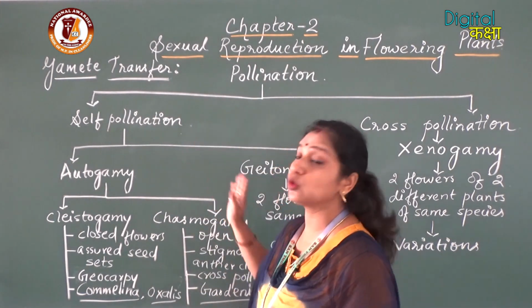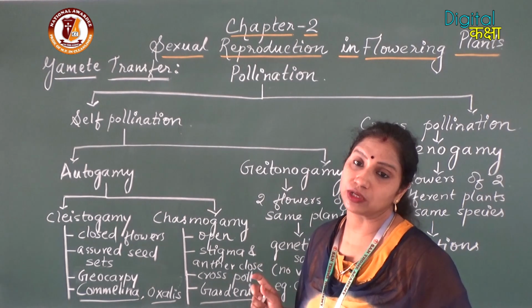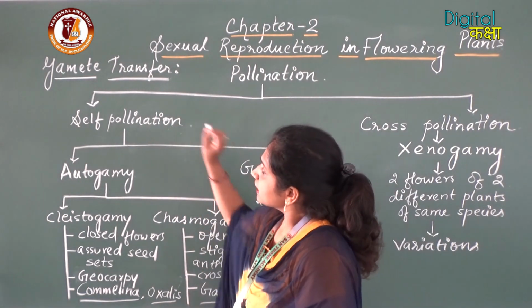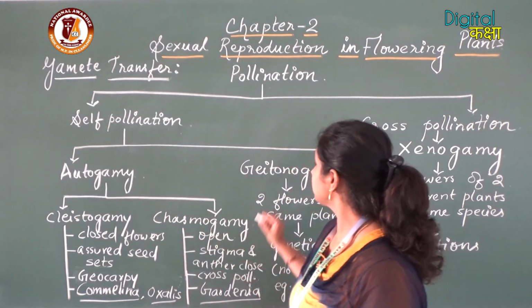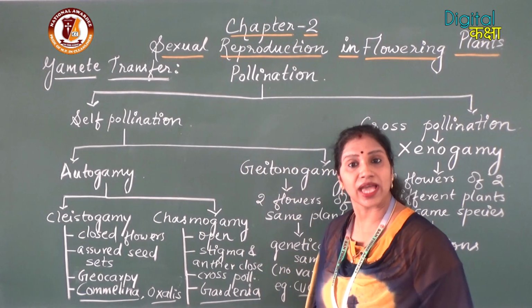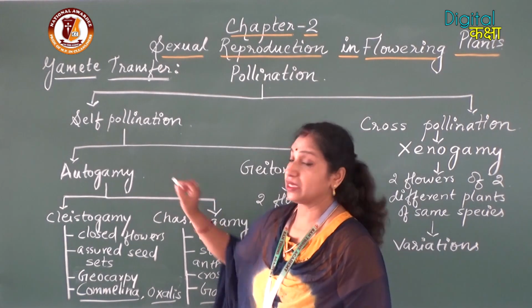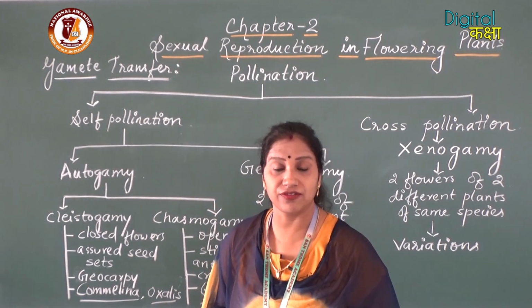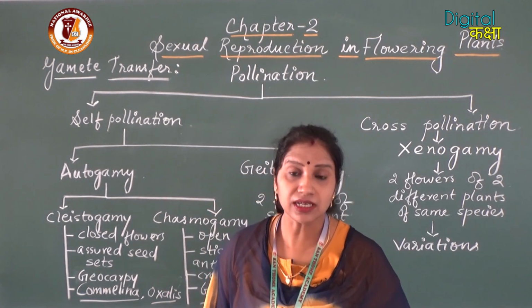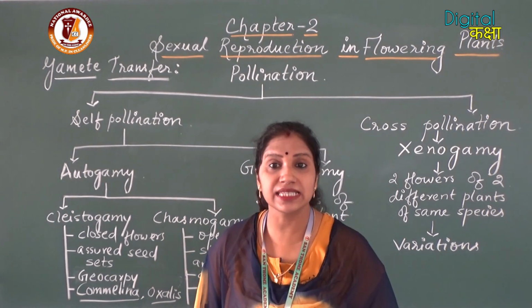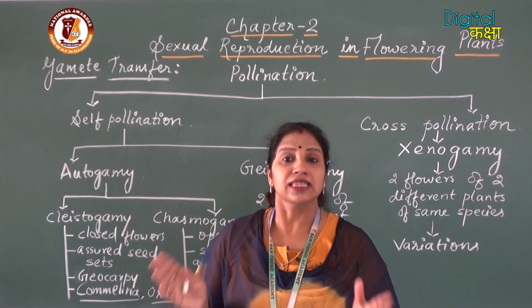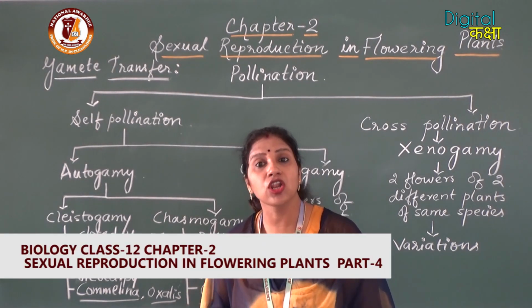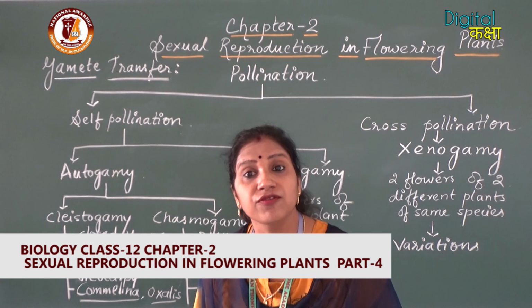Now we will move to the types of self-pollination. Self-pollination is of two types: autogamy and geitonogamy. Autogamy: auto means self, gamy means marriage. The anther which produces the pollen grains drops them on the stigma of the same flower.